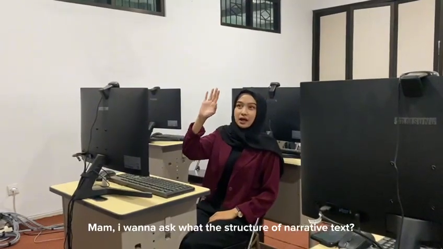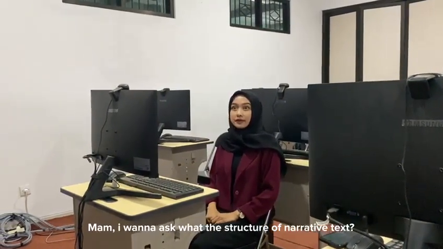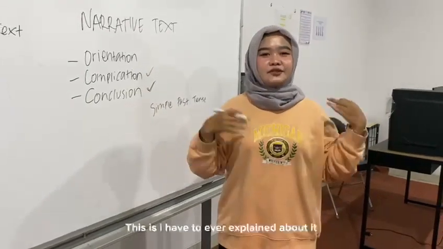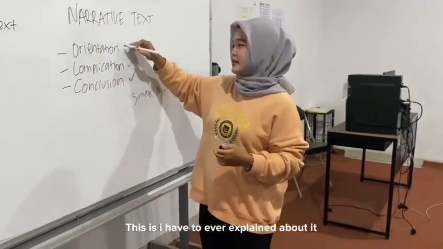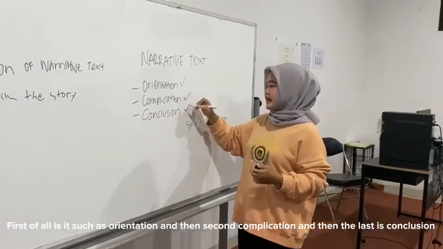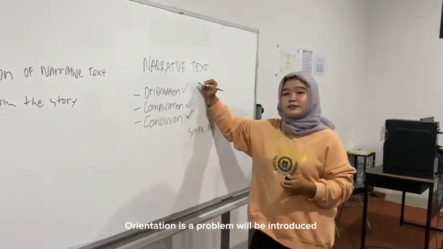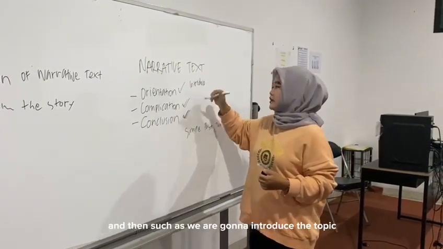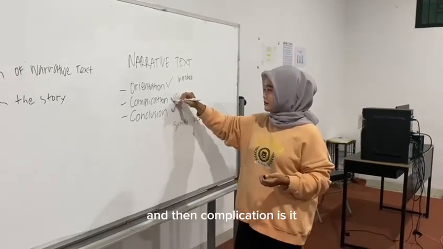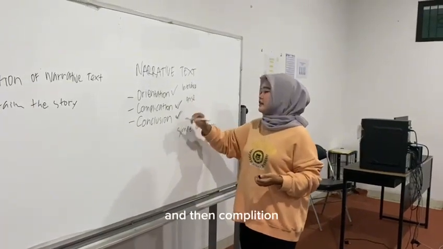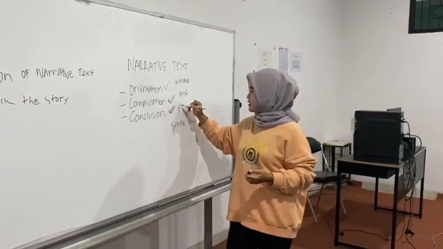Ma'am, I want to ask, what is the structure of narrative text? Okay, is there anyone asking about the structure of narrative text? Okay, we have to explain it. First of all is orientation, then second is complication, and the last is conclusion. Orientation is where the topic and the problem are introduced. Complication is where the problem arises, and in conclusion the problem will end.